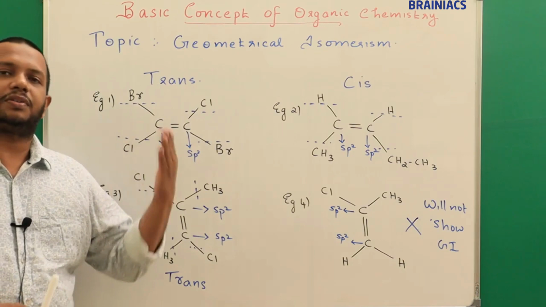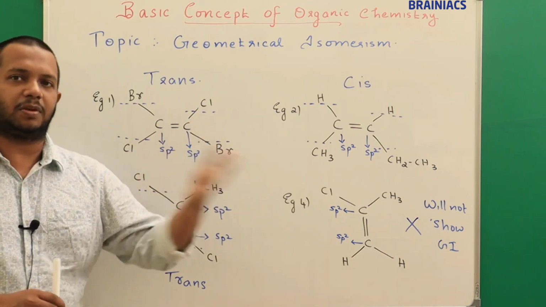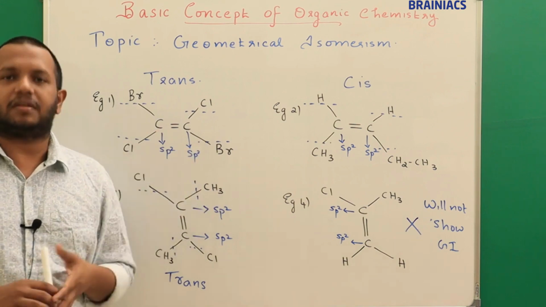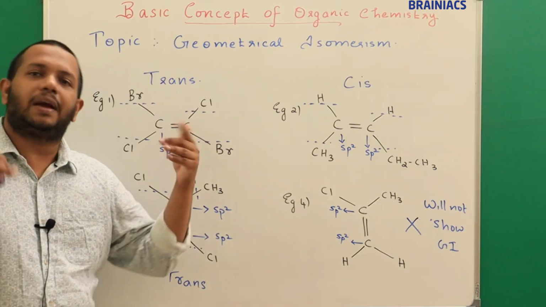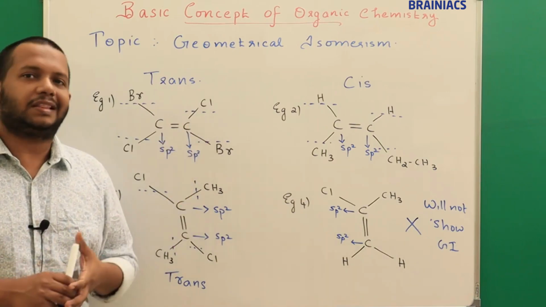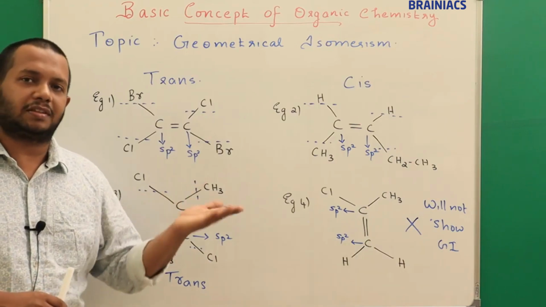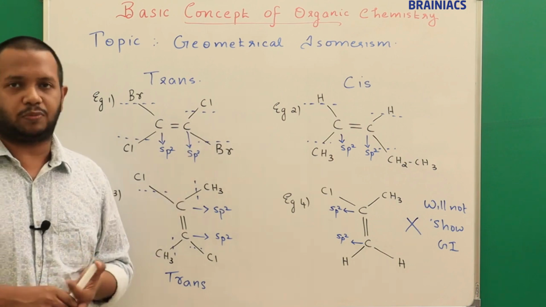So next we will try to see the properties of cis-trans isomerism. That means if I have a cis isomer and a trans isomer, and if somebody is asking you to compare the dipole moment of cis and trans, which one will be having a higher dipole moment or which one is having a higher solubility, like that. So you should be able to comment cis is having high or trans is having high. So I will give you a generalized output for that.